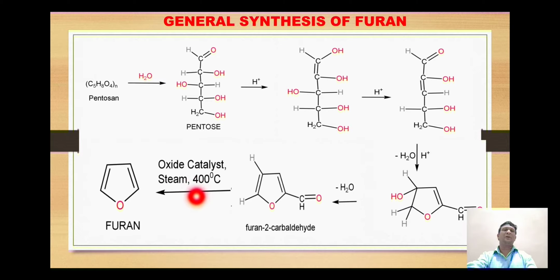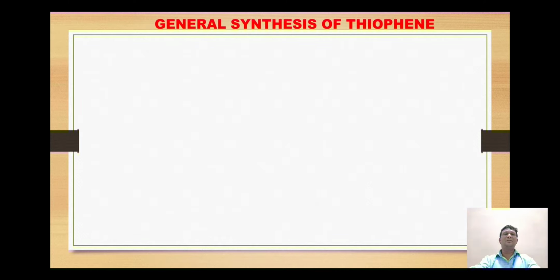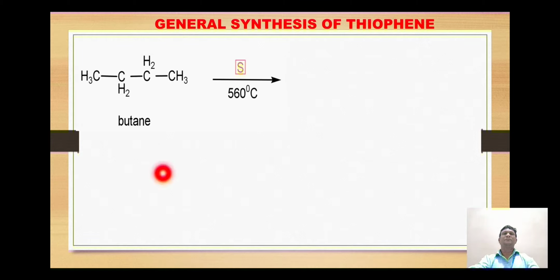This carbaldehyde is then reacted with an oxide catalyst in the presence of steam and a very high temperature of 400 degrees centigrade, whereby this aldehyde portion gets converted to the acid first, and then the carbon dioxide molecule will be released from there, and this gives the formation of this heterocycle, which is called furan.